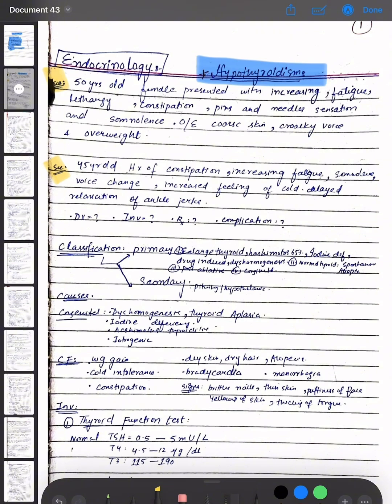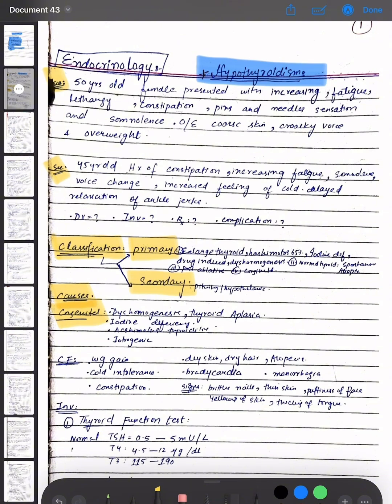So the classification of hypothyroidism is that there is primary hypothyroidism and secondary hypothyroidism. In primary, we are having enlarged thyroid, Hashimoto's, that is 65%, iodine deficiency, drug-induced, dyshormonogenesis, and post-ablative and congenital, and normal thyroid, that is spontaneous atrophic. The secondary hypothyroidism is pituitary or hypothalamic. The causes of hypothyroidism are congenital, that is dyshormonogenesis, thyroid aplasia, iodine deficiency, and thyroiditis, and iatrogenic causes may be